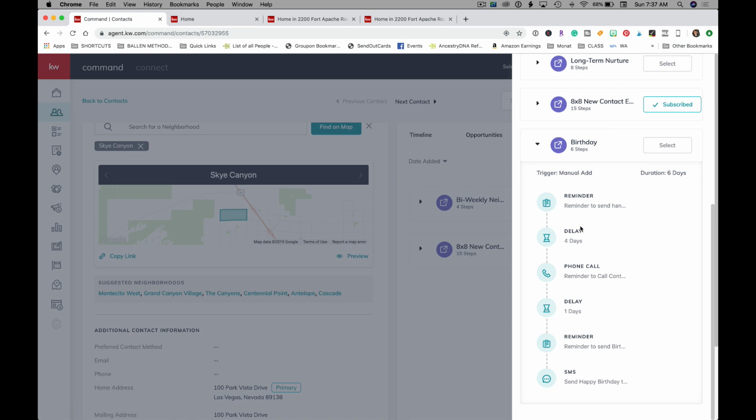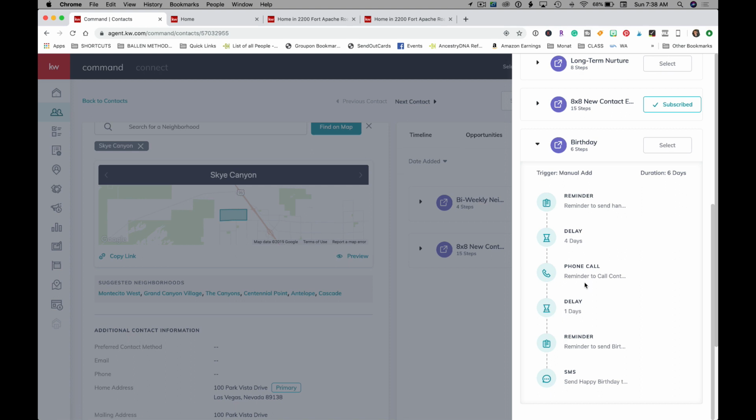I'm always talking about my wish list. The only thing I'd like is to be able to move the birthday reminder for a card or a handwritten note to be earlier, like the week before, so that there's more time to gather that, especially when you're dealing with a ton of birthdays all at one shot. We're going to need more than 4 days.